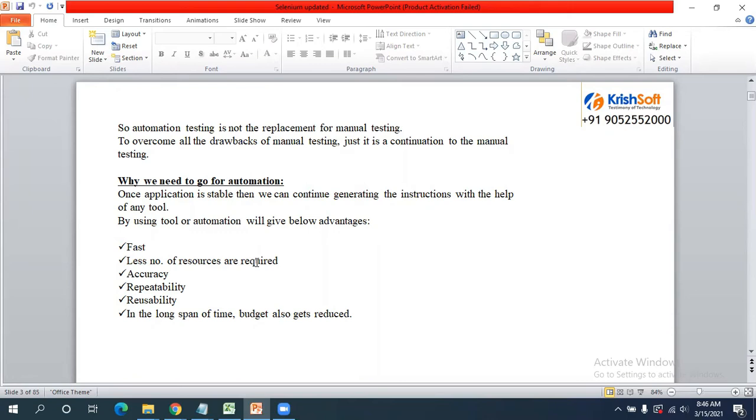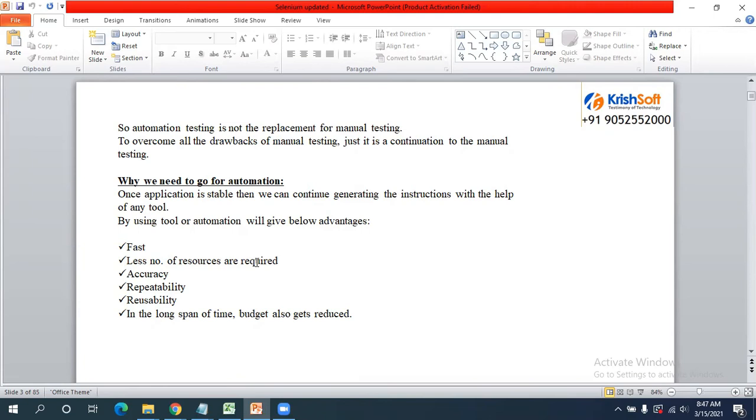But a client doesn't have that much time to wait. He needs to push the code to live. In that case, the alternative we have is automation testing. If you develop the automation scripts, within a few hours you are going to get the results, what passed and what failed. So that is the importance of automation testing.